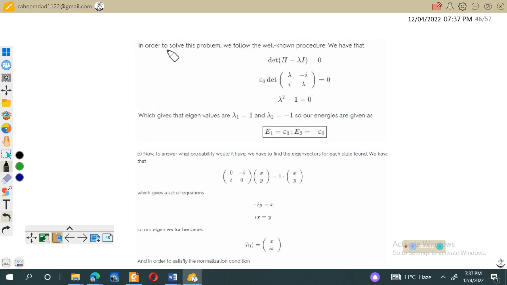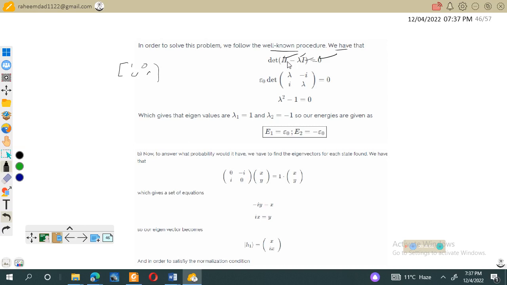As the usual method, in order to solve this problem, we will follow the well-known procedure of writing the equation in the secular form, for which the determinant of H minus lambda I should be equal to 0. You know that H is the given matrix, lambda is the eigenvalue, and I is the identity matrix, which in this case is the 2 by 2 matrix (1, 0; 0, 1).